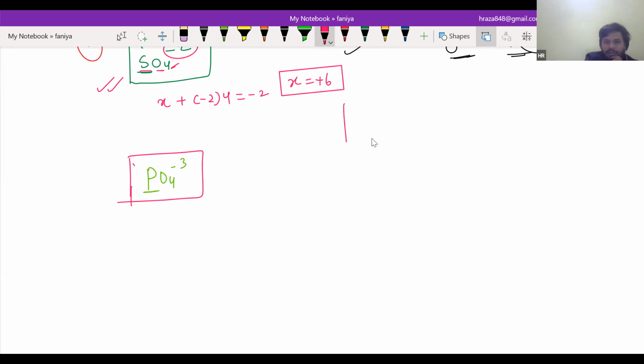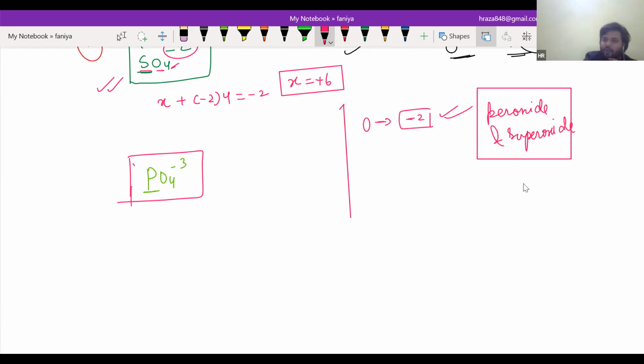What is the oxidation state of phosphorus? Basically, just listen to me. Oxygen is -2 with almost everyone except peroxide and superoxide, as well as fluorine. As we know, fluorine is the most electronegative element, that's why oxygen will have a positive oxidation state only with fluorine, but with no one else, it will always be negative. Now tell me about this. This is very easy.